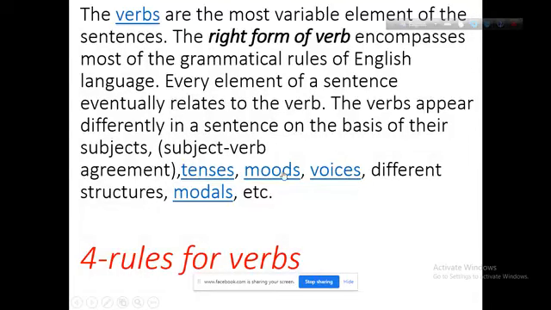Verbs are the most variable elements of sentences. Variable means different. Variable means different use, different moods of verb. They vary from time to time.